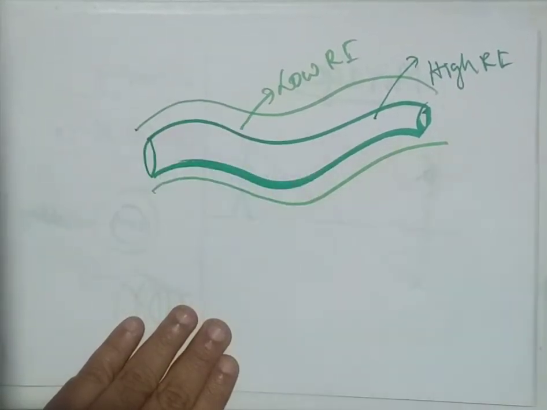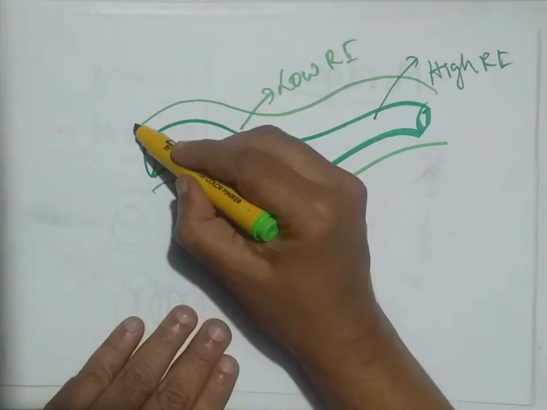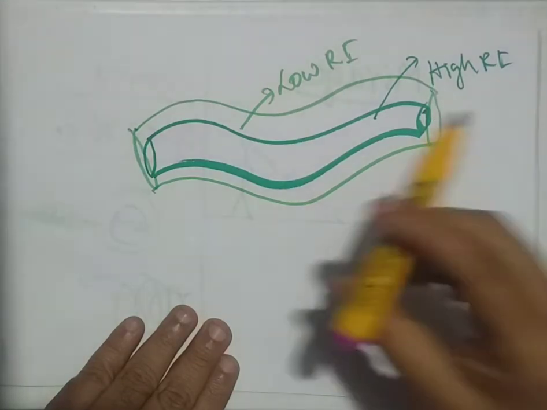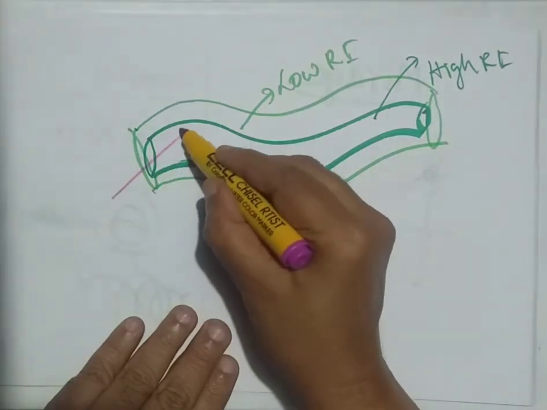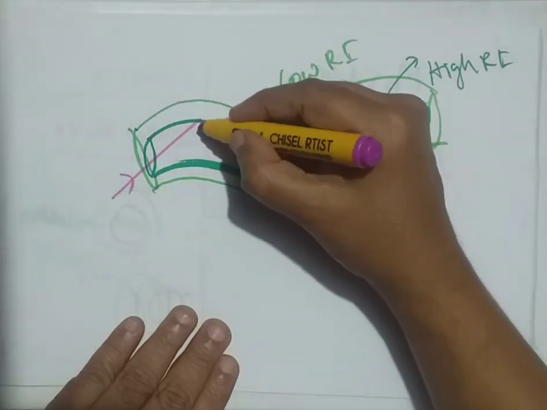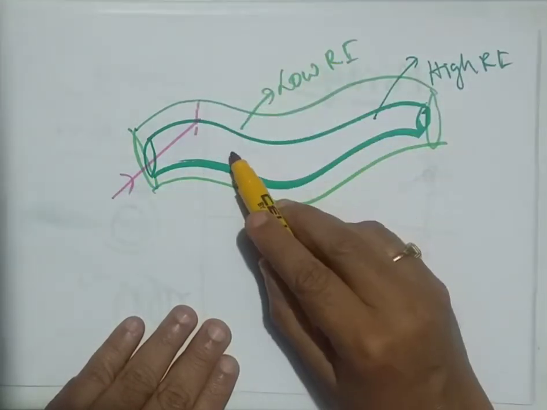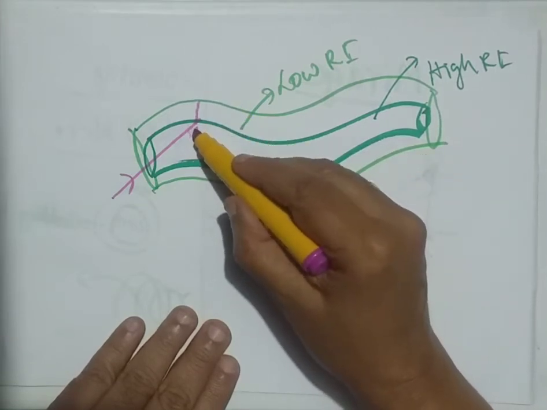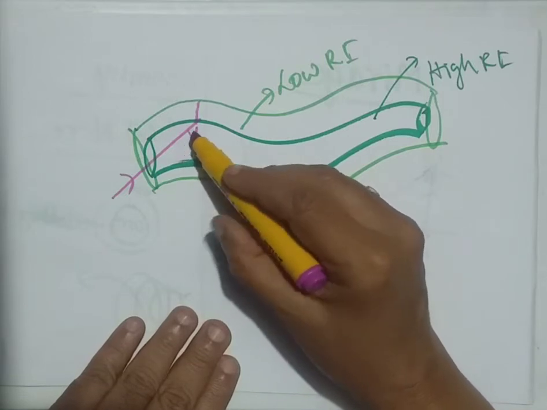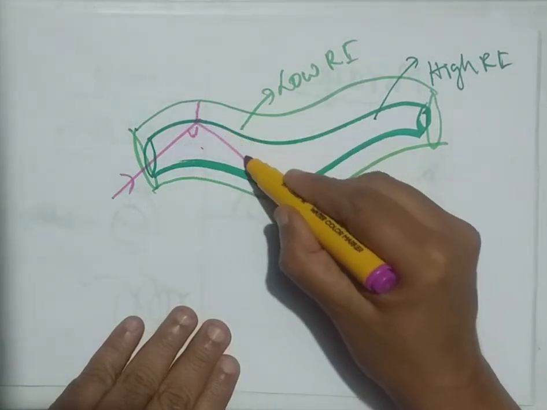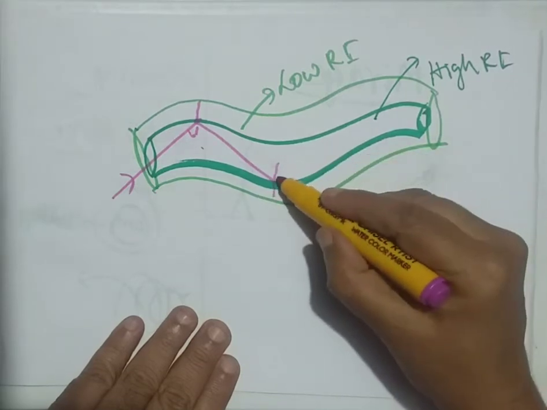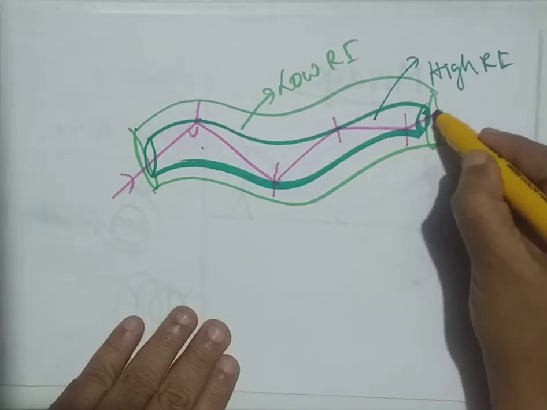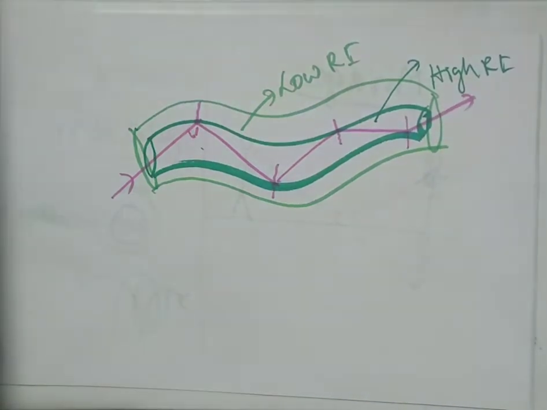Now, when a light enters into this optical fiber, how it travels we learn. Say, once light is allowed to enter into this at suitable angle, where it falls on the core and cladding interface, it is made to fall with larger angle of incidence, more than the critical angle. So, it undergoes a total internal reflection and it goes with multiple total internal reflection and it finally comes out. This is the working of optical fiber.